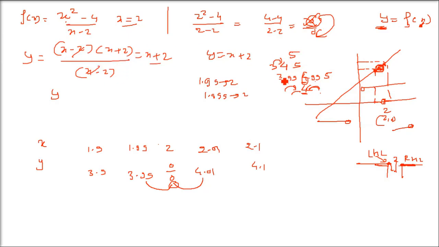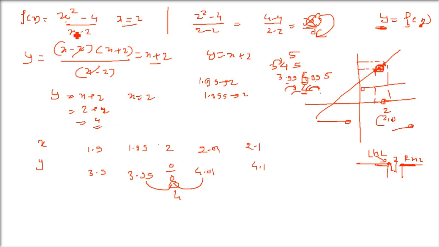As you see, y equals x plus 2 is claiming that this function is not having any problem at x equals 2, which is being claimed by the question. It is having no problem because it is a straight line. So when we write y equals x plus 2 and put x equals 2, you will get 4. So there is a proper value at 2 that we are getting.